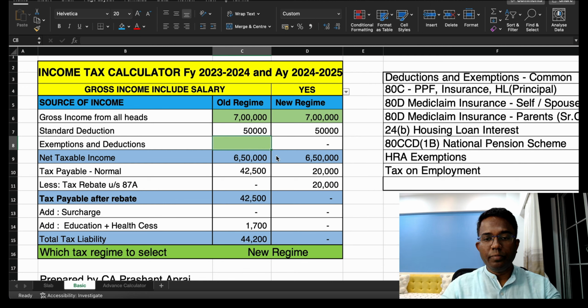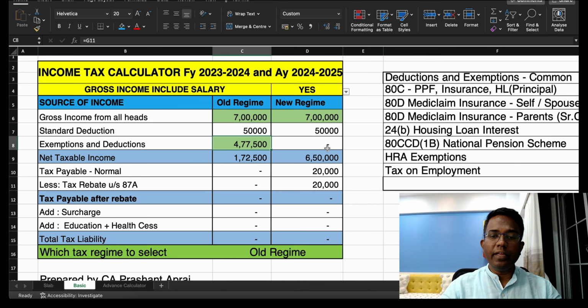So if I remove this, then the tax would be 44,200 and the new regime would be beneficial because here the tax is zero, you can see here. But if I take all 4,77,000 of deductions, having already invested or being about to invest, then either of the schemes is good for you, right?